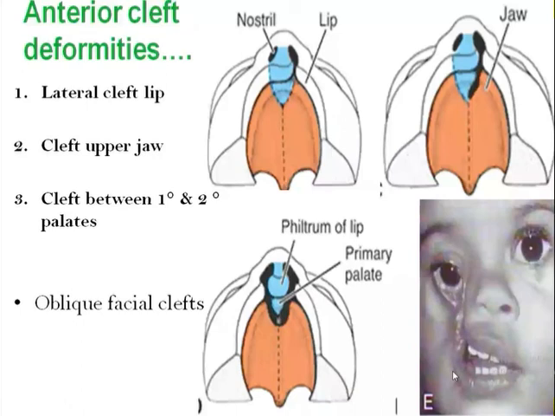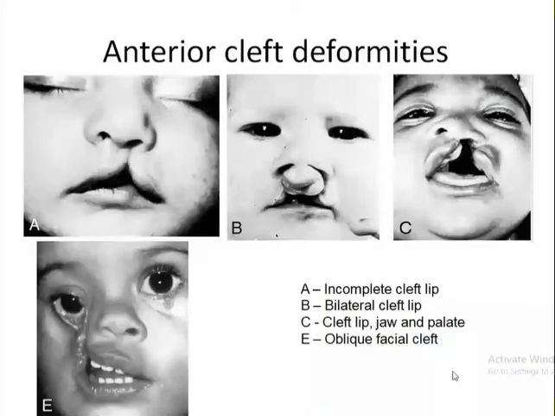So this is just a picture to show different forms of anterior cleft deformity. Here this is cleft lip, bilateral cleft lip, and here cleft lip as well as jaw and palate. All this is the severe form where lip, jaw and palate are all cleft. And here this picture shows the oblique facial cleft where the nasolacrimal duct may be exposed externally.